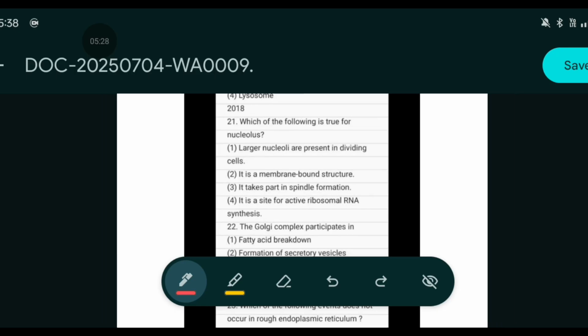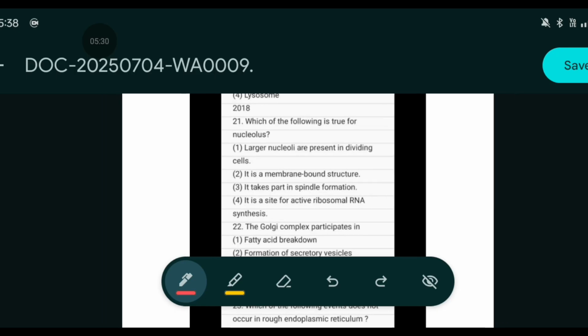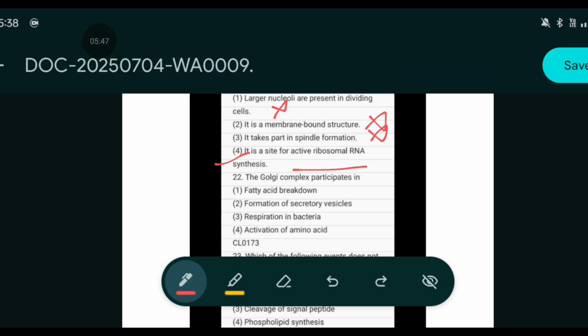We need to find the true answer, okay? Large nucleoli which are present in the cell in dividing cells. False. It's a membrane-bound structure. No. It takes part in the spindle formation. No. It is the site for active ribosomal RNA synthesis. Correct. We need to find the true one. So option 4.